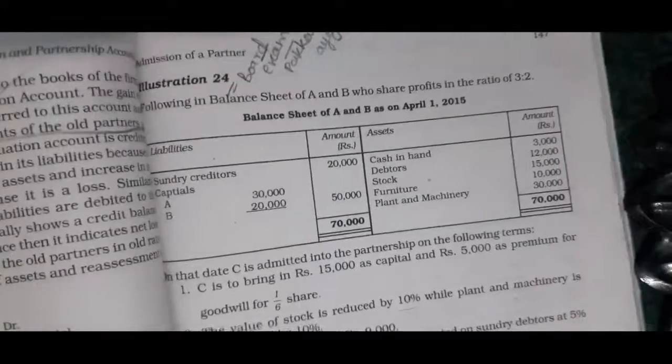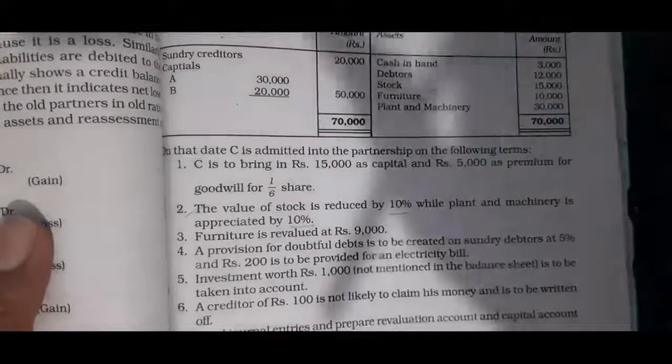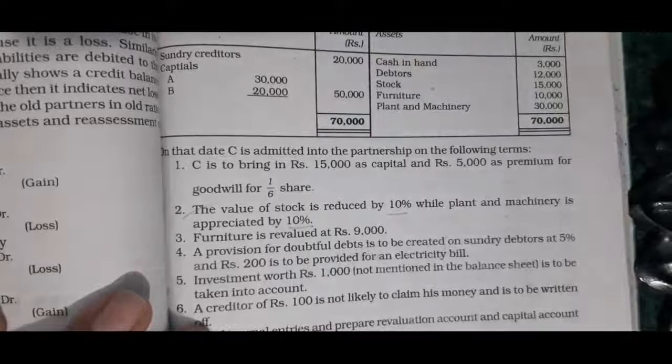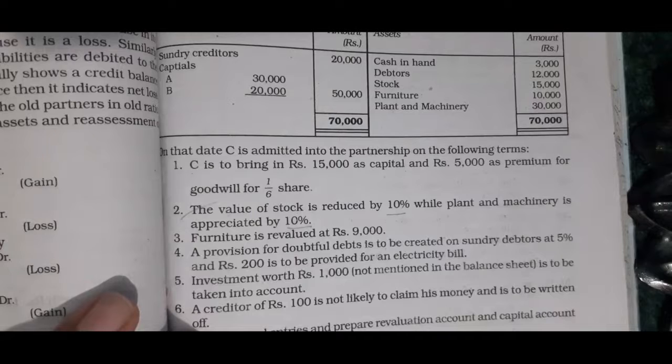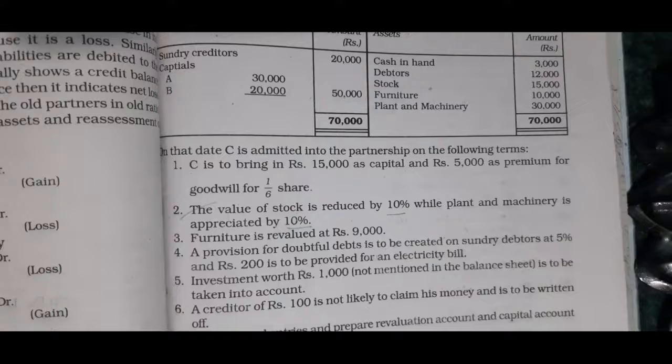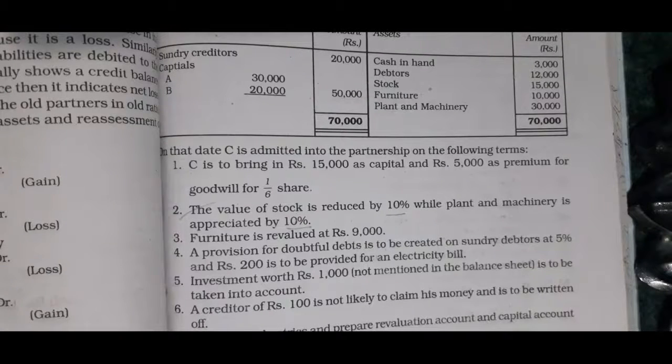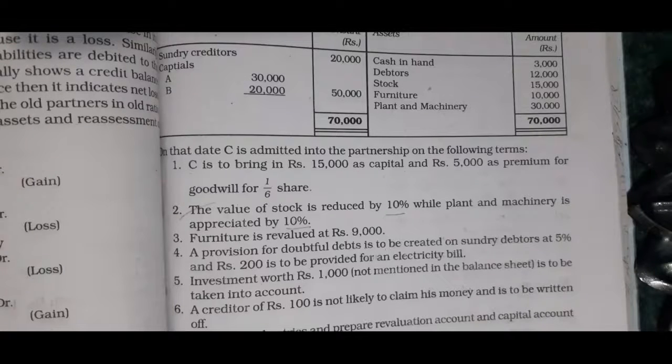On that date, C is admitted into the partnership firm. C is admitted into the partnership on the following terms. First, C is to bring in rupees 15,000 as capital and rupees 5,000 as premium for goodwill for 1/6 share in profit. Second adjustment: the value of stock is reduced by 10% while plant and machinery is appreciated by 10%. Okay children. Third, furniture is revalued at rupees 9,000.